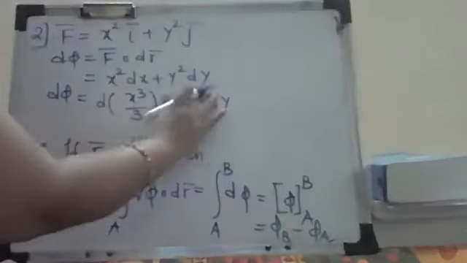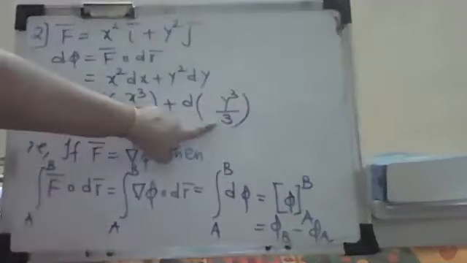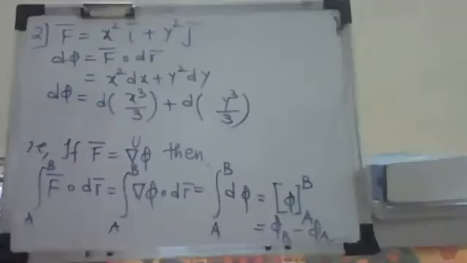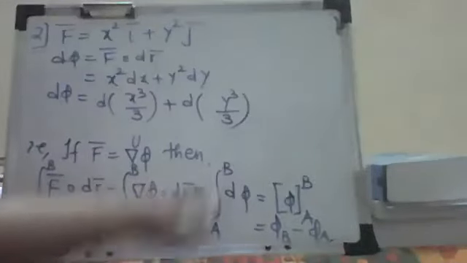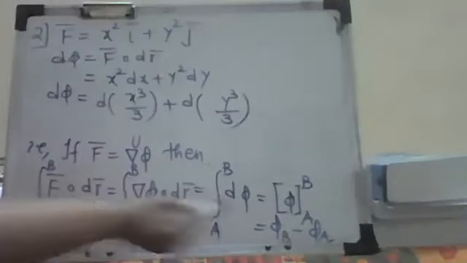Then the total derivative of y cube by 3, because when I take the derivative of this, I'll get 3y square upon 3. The 3 will get cancelled and I'll get y square dy. Correct. So what is your integration of d phi? We are writing f bar dot dr bar as the integration from A to B of d phi.